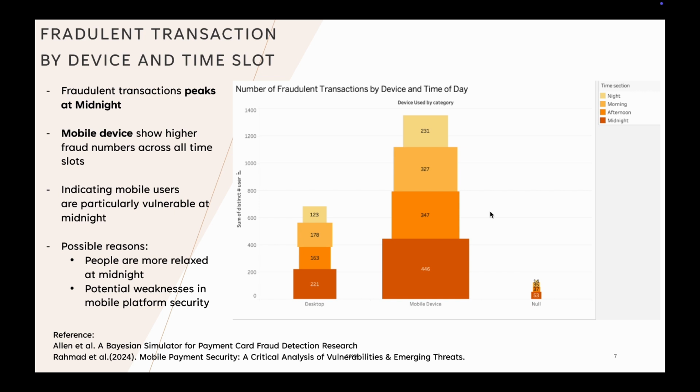This suggests that users on mobile or tablet devices are particularly vulnerable at night. One reason might be that people are more relaxed before bed, often browsing casually on their phones without being alert. Also, mobile devices may have weaker verification mechanisms, making it easier for scammers to exploit users.